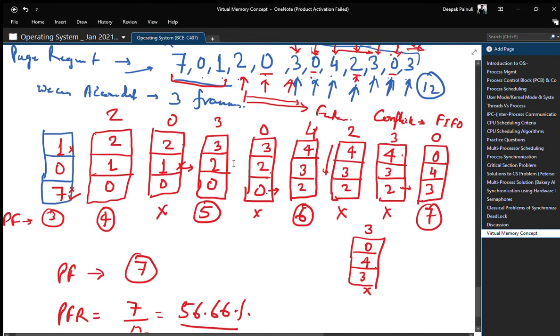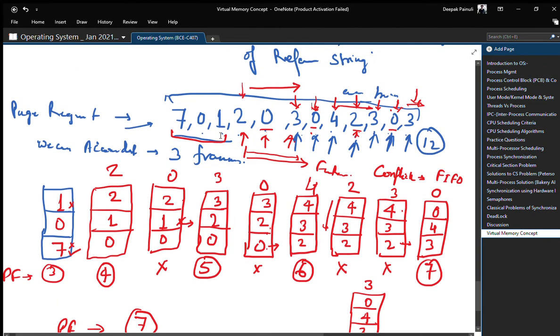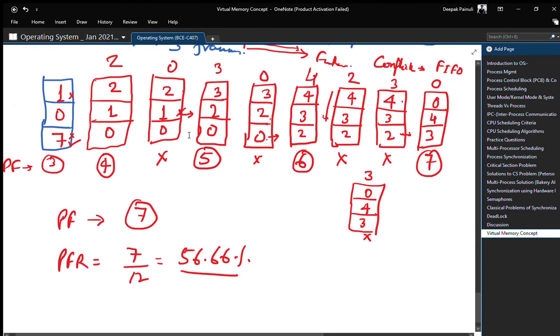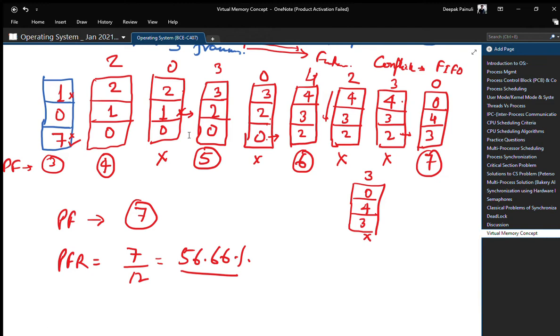If somehow we have advance knowledge of the complete reference string, then we can apply optimal and it will give the best result out of all the page replacement algorithms we have. These are the basics. So I think you understood optimal page replacement.